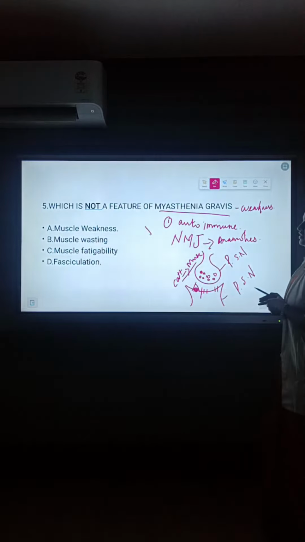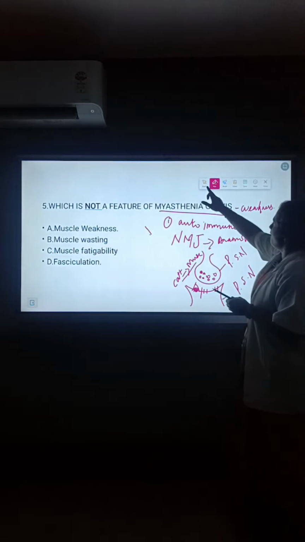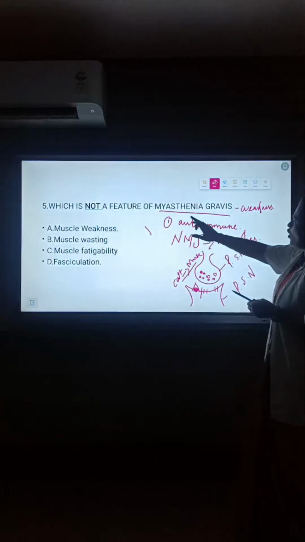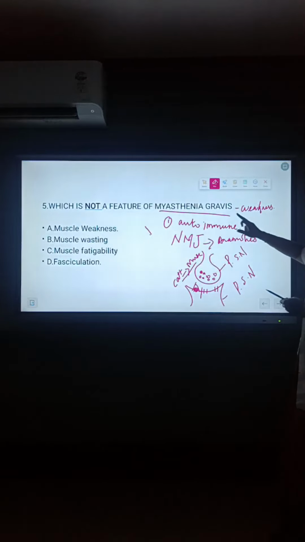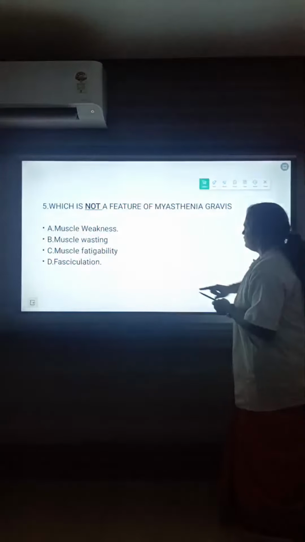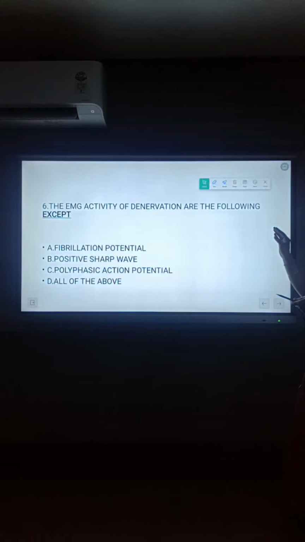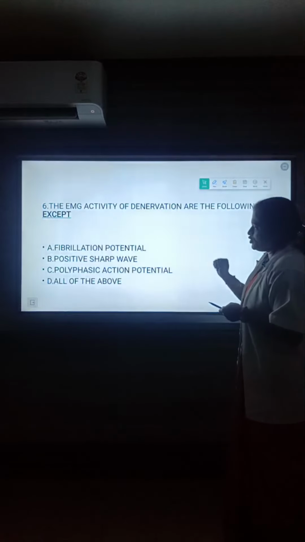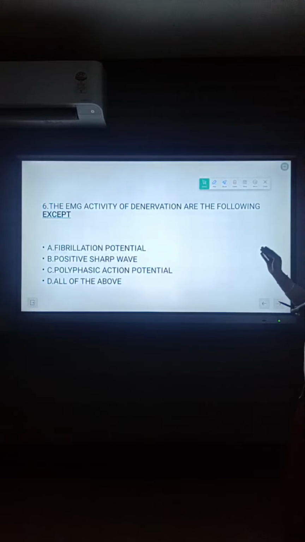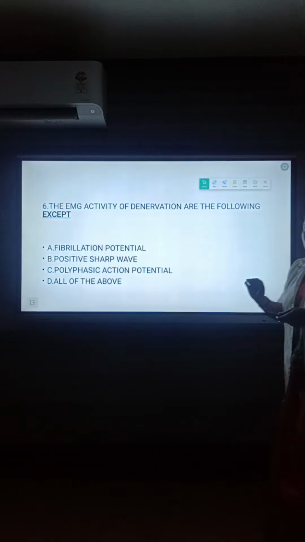Okay, so what is the answer? Which is not a feature of myasthenia gravis? We have the answer: muscle wasting. Next question. The EMG activity of denervation are the following except. Option A, fibrillation potential. Option B, positive sharp wave. Option C, polyphasic action potential. Option D, all of the above. Guess the answer.